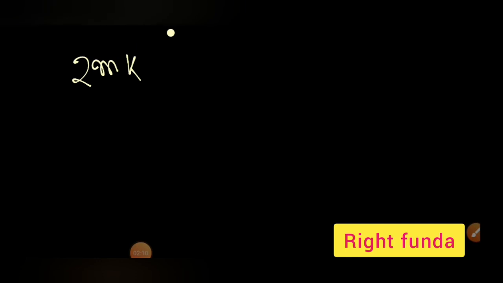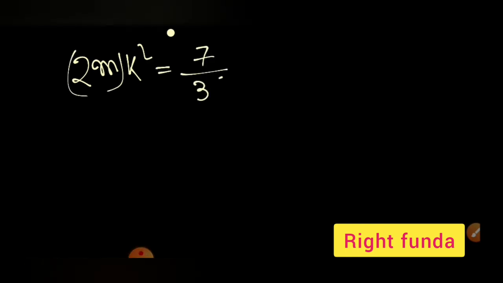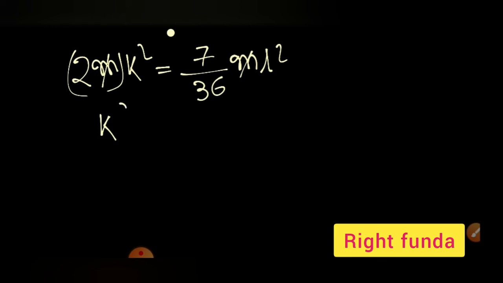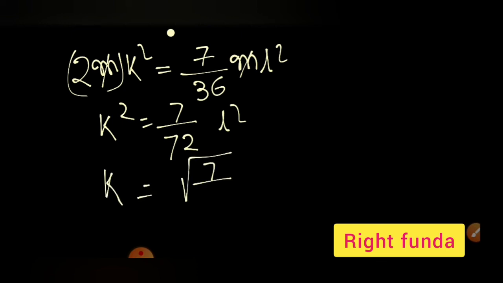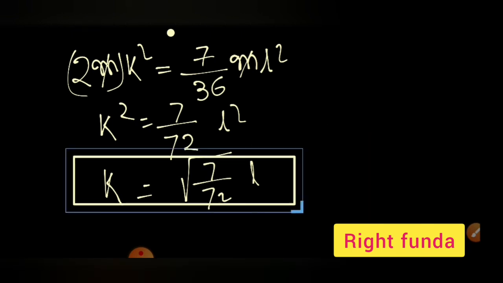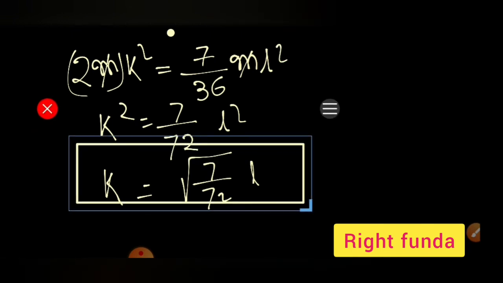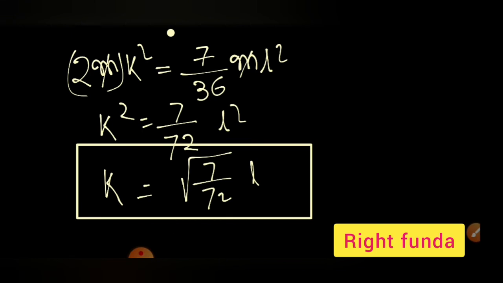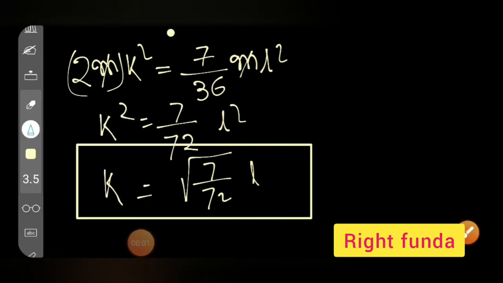What we got is 2m into k square, and the moment of inertia is 7 by 36 m L square. We simplify this and get k square equal to 7 by 72 L square, or k is equal to root of 7 by 72 L. This should be our answer for the radius of gyration of the combined system about that particular axis.